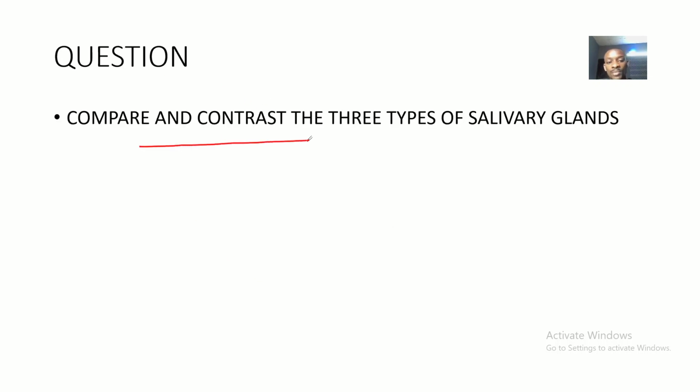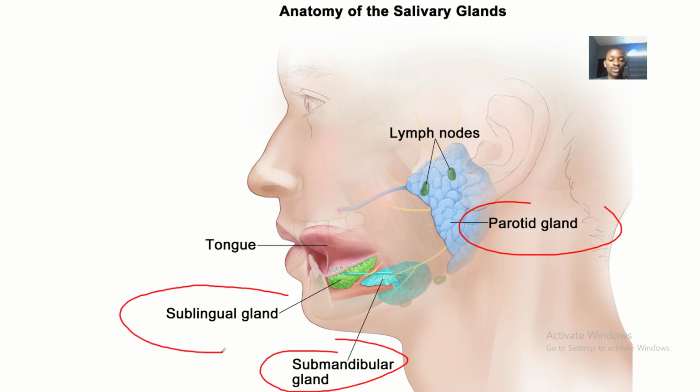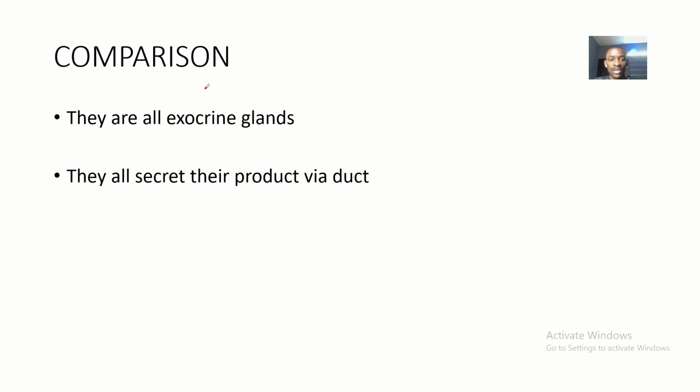The question is: compare and contrast the three types of salivary glands. The three types are the parotid glands, the submandibular glands, and the sublingual glands. So the comparison: they are all exocrine glands, they all secrete saliva, and they all secrete their products via ducts.